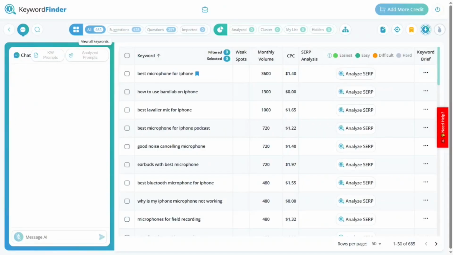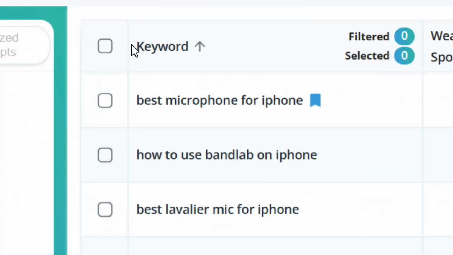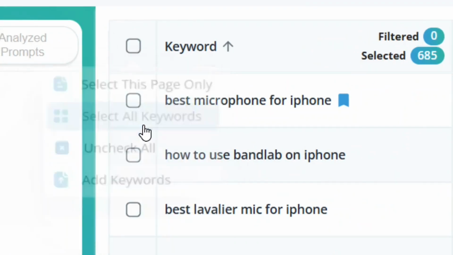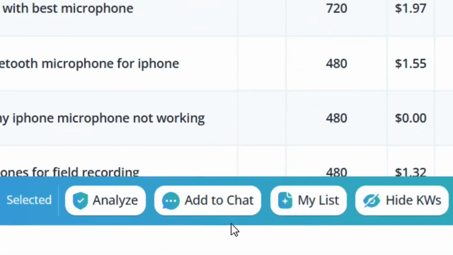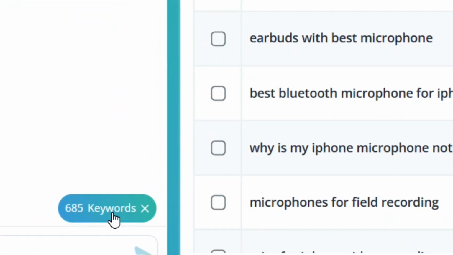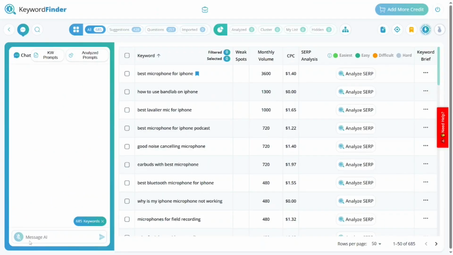Okay, so from here you see that we have all these keywords that we can analyze. All that you have to do is simply click on the box and then select all keywords. When you select it, we are going to click on add to chart, and then we are going to add it to the AI chart. As you can see, the keywords have been added to the AI chart.